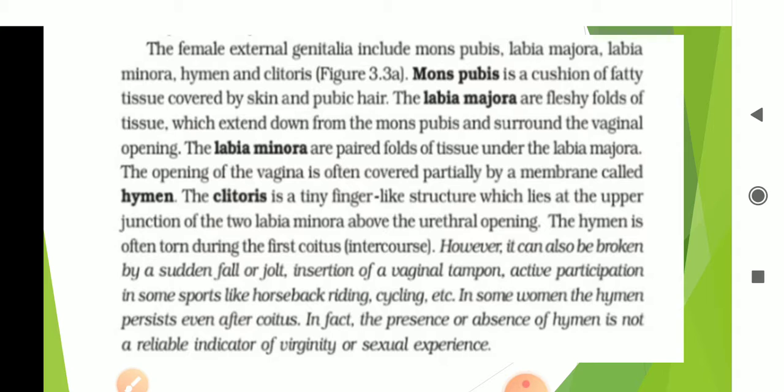In some women the hymen persists even after coitus. In fact, the presence or absence of the hymen is not a reliable indicator of virginity or sexual experience.